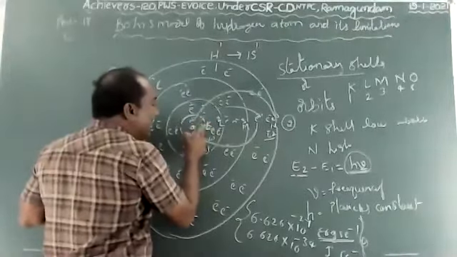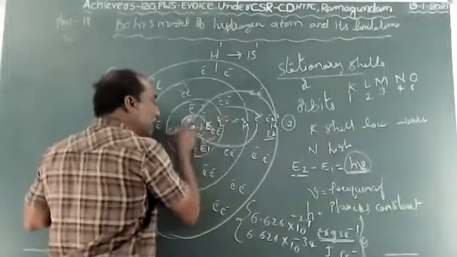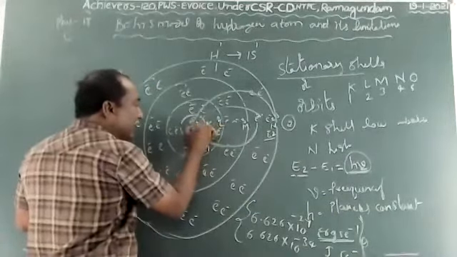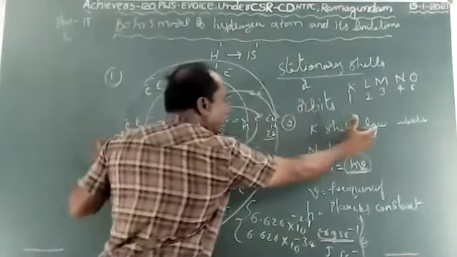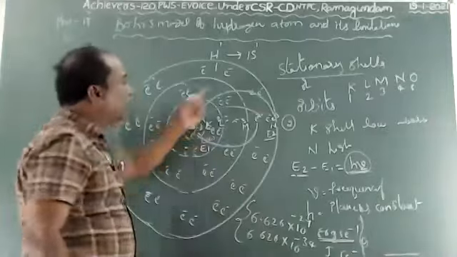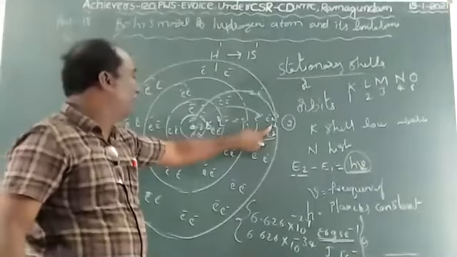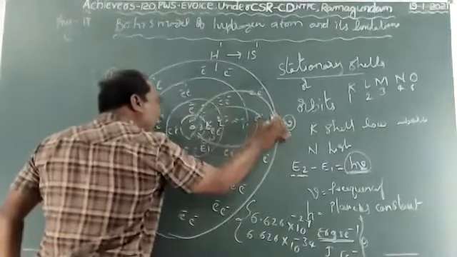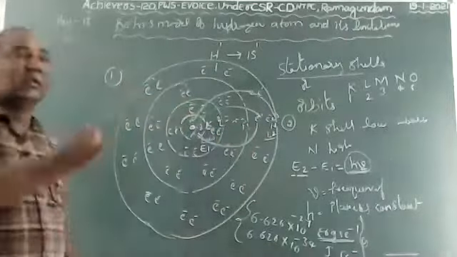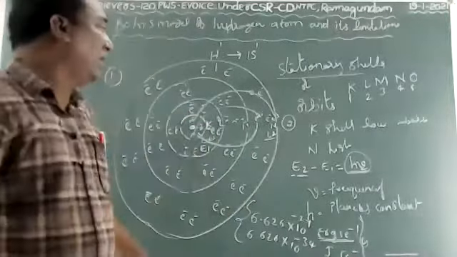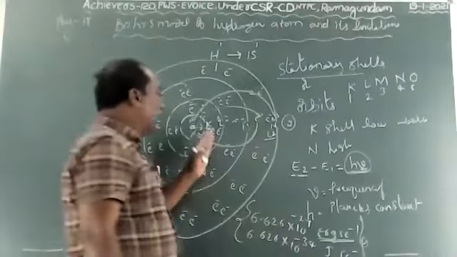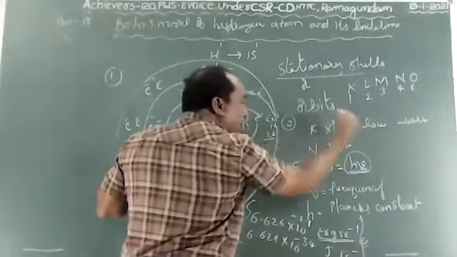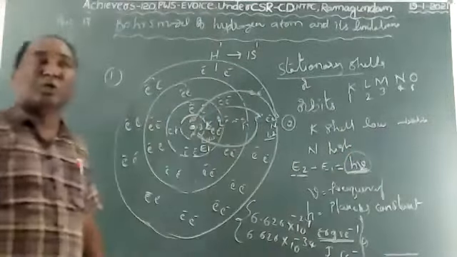The shell which is near to the nucleus is the K shell. It is very near to the nucleus. The shell which is near to the nucleus has low energy. The low energy shell is the K shell. The shell which is far from the nucleus has high energy. When an electron jumps from low energy to high energy or high energy to low energy, it will absorb or lose energy. The absorbing or losing of energy is emitted as radiation.